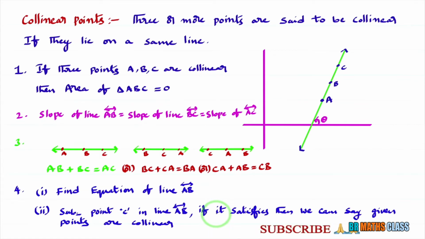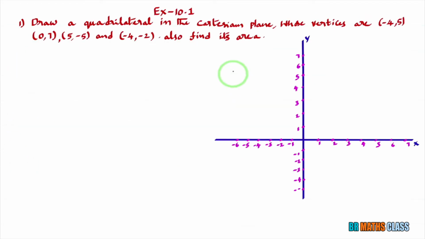I hope you understand the collinear points definition, and to prove 3 points are collinear, we will use these 4 points. This is the first problem in exercise number 10.1, Straight Lines chapter of class 11. You see this question, draw a quadrilateral in a Cartesian plane. What I'll do, first I'll plot these points on the coordinate axis and I'll join all those points to form a quadrilateral.